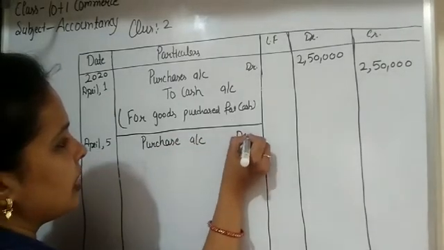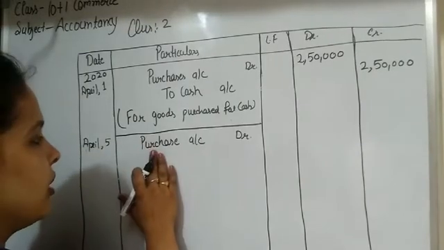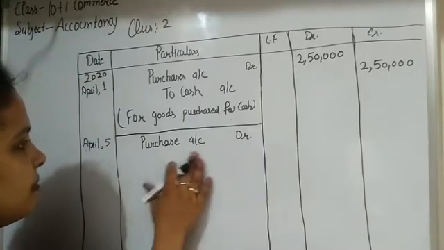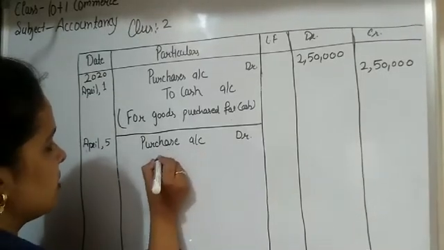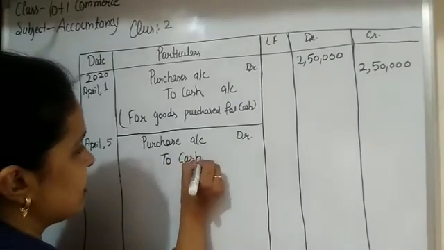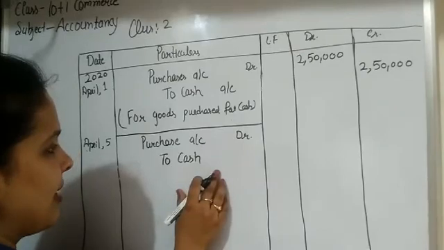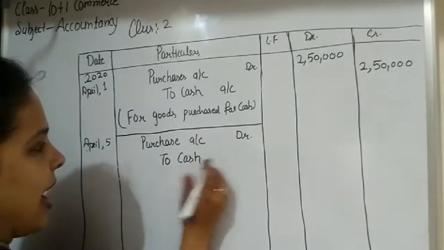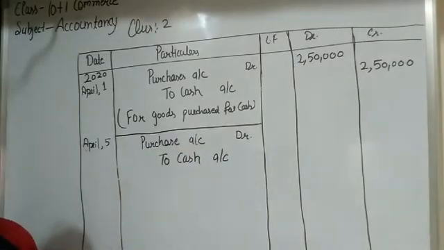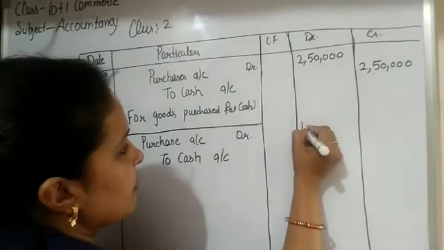Purchases are related to real account. So according to real account, what comes in debit? In purchases, stock is coming to the business. So purchase account debit. And when we do purchases, some amount of cash is paid to the seller. So cash is a real asset and cash goes out from the business. So cash account is credited. So we write here to cash account. The amount of purchases is 1 lakh. So purchase account debit, and in the debit column we write 1 lakh.